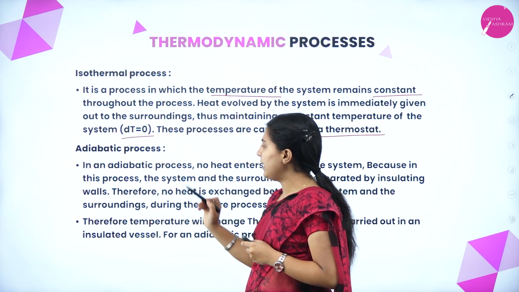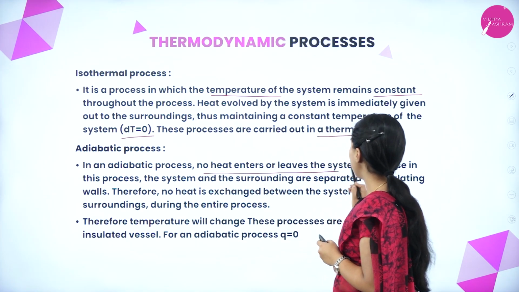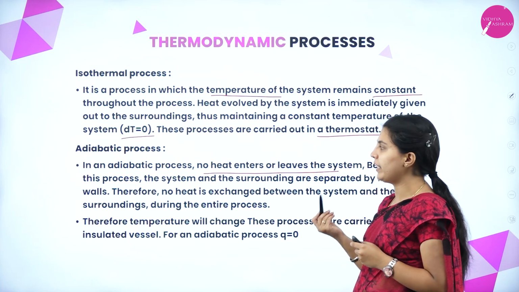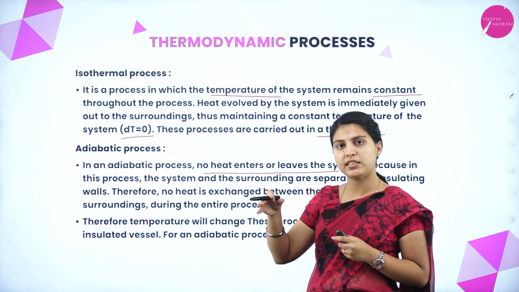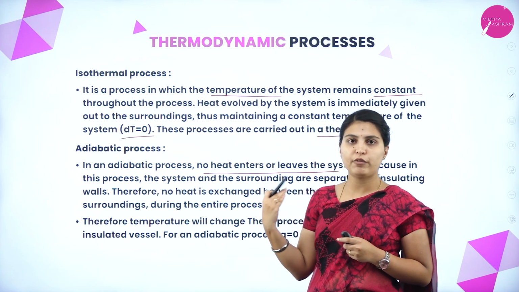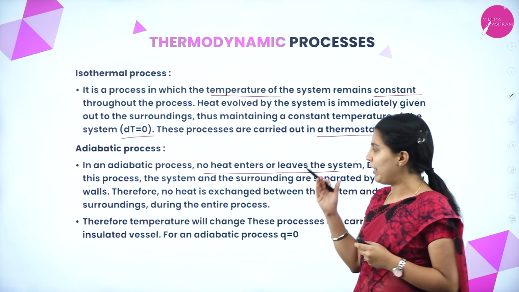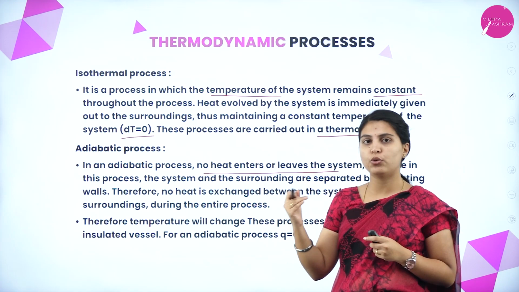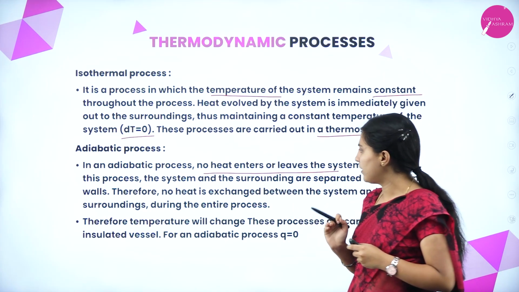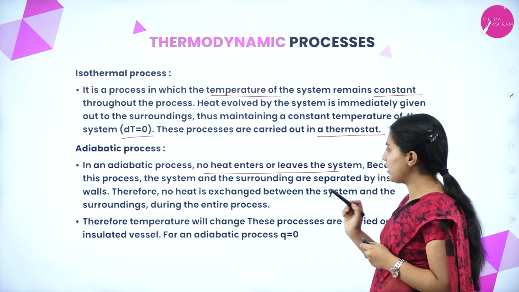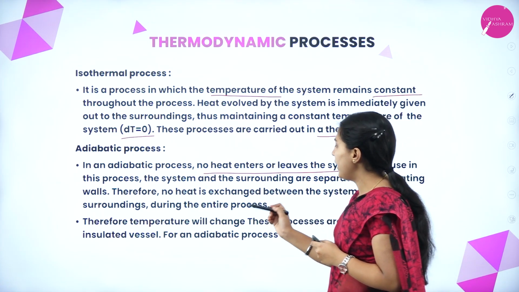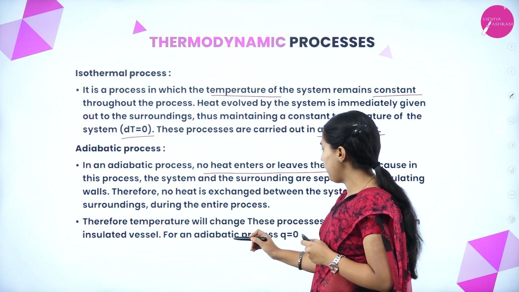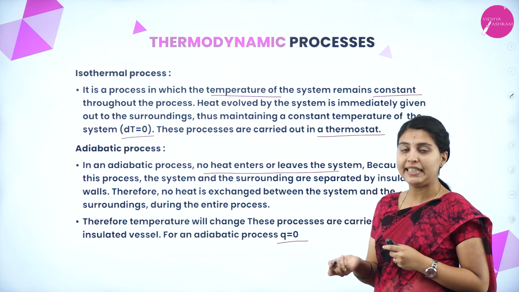Next, the adiabatic process. In an adiabatic process, no heat enters or leaves the system because the system and the surroundings are separated by insulating walls. In the isothermal case, heat is evolved by the system and given out to the surroundings, no insulated walls are present, only the temperature is constant. But here, between the surroundings and the system, insulated walls will be present. No heat enters or leaves the system. Therefore, no heat is exchanged between the system and the surroundings during the entire process, so the temperature will change. These processes are carried out in an insulated vessel. For the adiabatic process, Q equal to 0, which means heat equal to 0.